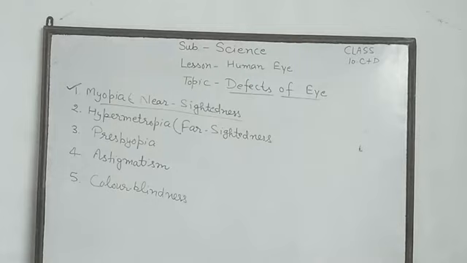Reason: there are two causes of myopia. First, increase in curvature of eye lens surface due to its focal length decrease. And the second is the increase in the diameter of eyeball due to the distance between eye lens and retina increases. Correction: to correct this defect, the spectacles of a concave lens are used.